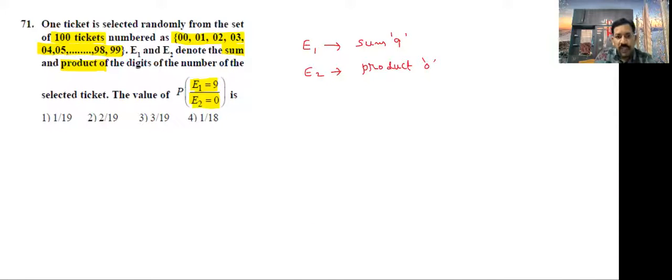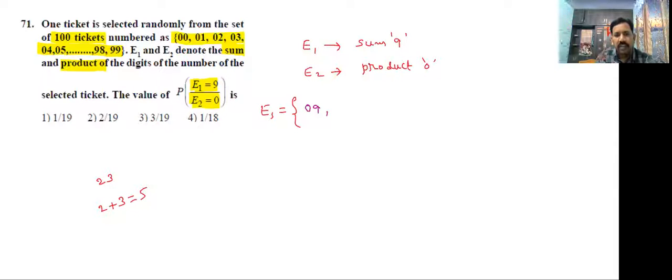Now select the tickets, that is E1 event. After selecting the ticket, suppose you selected ticket number 23. What is the sum here? 2 plus 3, this is 5, like that. Now tell me where the sum 9 is possible. Students, 0, 9: 0 plus 9 is 9 only.